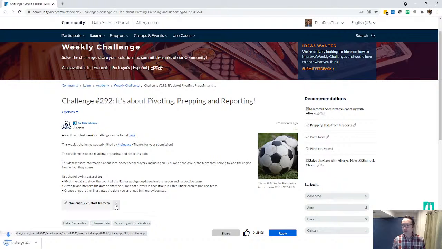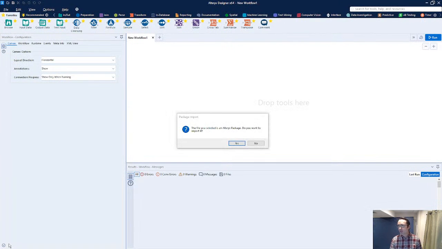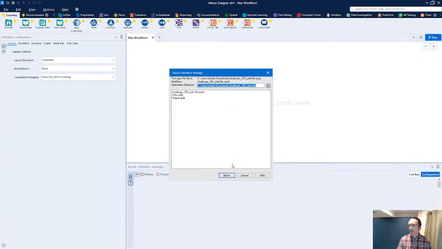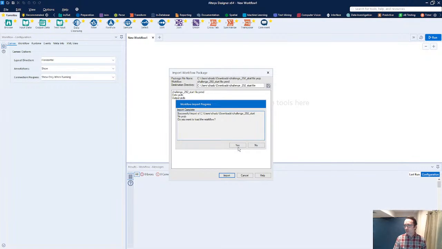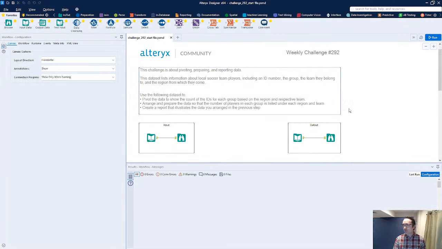So I'm going to go ahead and download my start file here, my YXZP, and click on that so it opens up the challenge. I already have Alteryx open here with a blank workflow, so I'm going to go ahead and import this challenge. Successful import, so yep, go ahead. Just in case you weren't aware or you are just now getting started, whenever you download that YXZP file, that is an Alteryx zipped file, or zip package. So when you double click on that, it will actually unpack those files. It unzips them into their own folder.